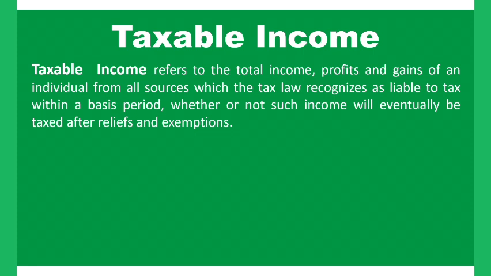So for instance, if we discover that the total taxable income of a person in a period is less than or equal to 800,000, from the beginning such income is going to be apportioned tax at 0%, automatically exempted from tax.